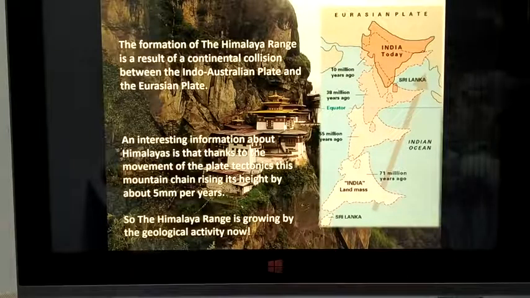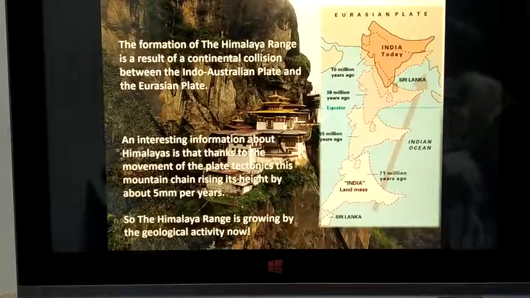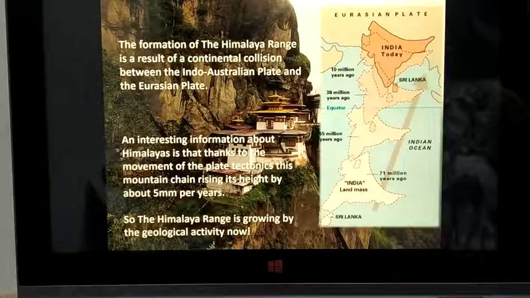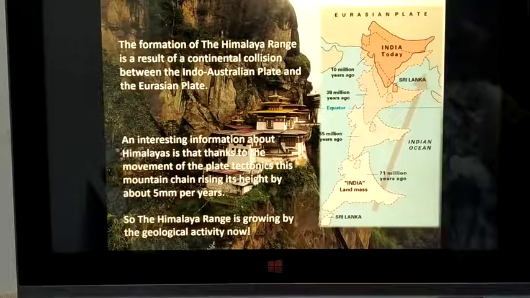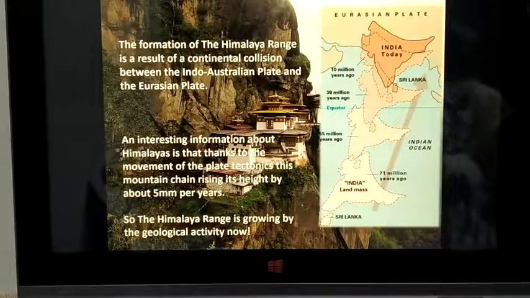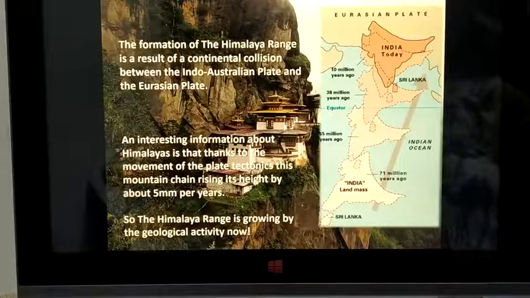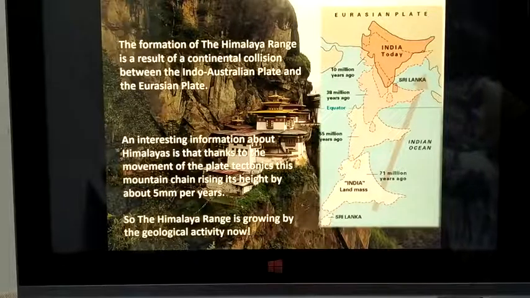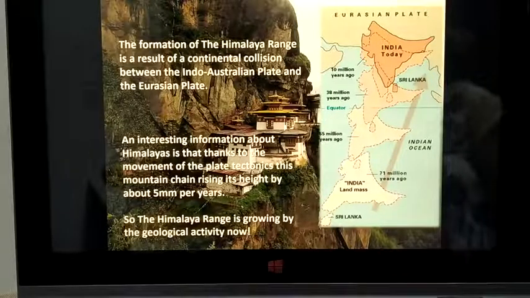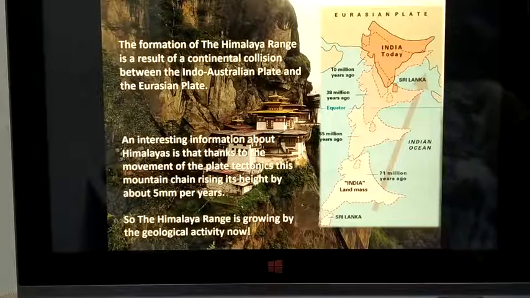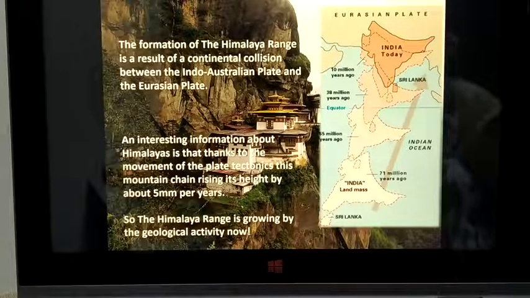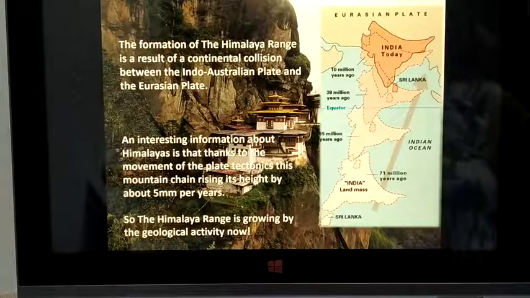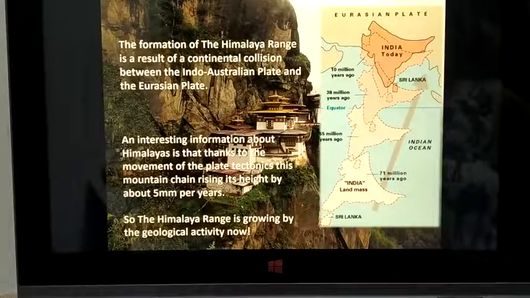If we go back to the formation of the Himalayan range, it is a result of continental collision between the Indo-Australian plate and the Eurasian plate. You know there are 7 continental plates. So the collision of the Indo-Australian plate and the Eurasian plate formed the Himalayan range.